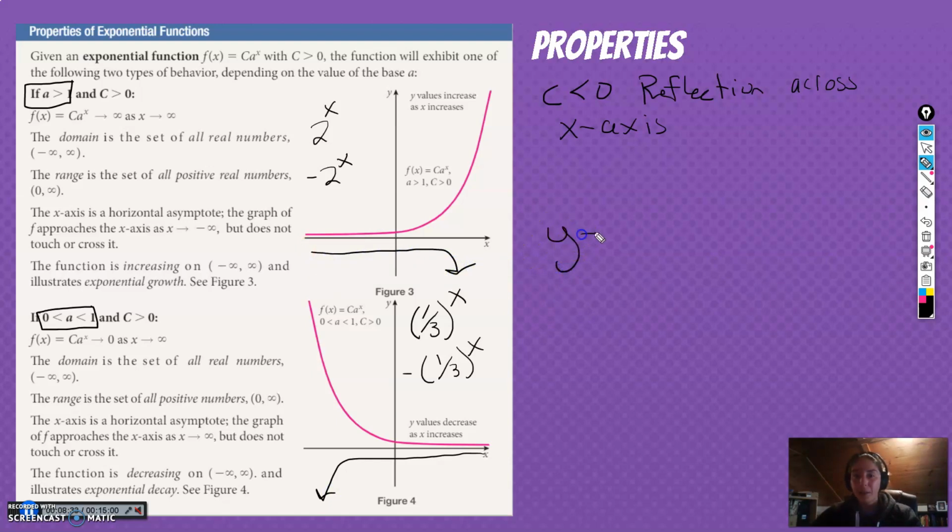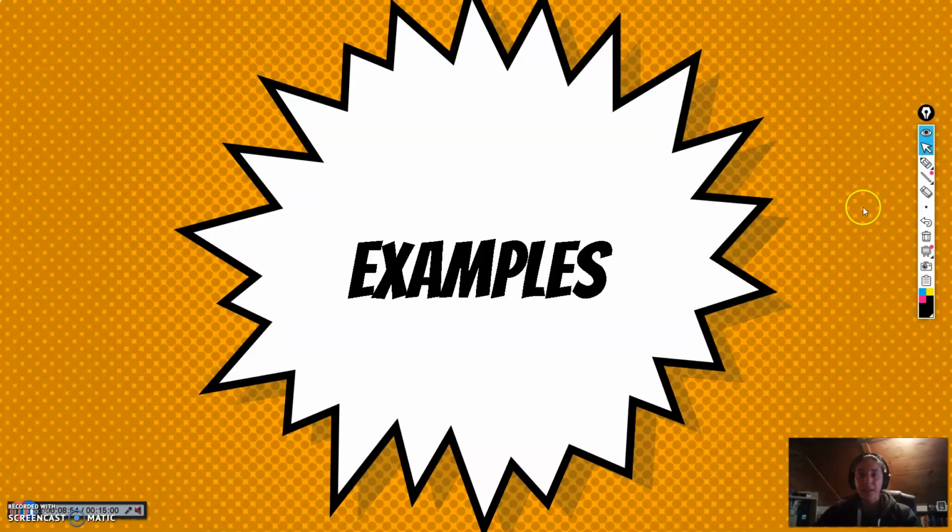Alright, and what about the ever so infamous y-intercept? All you do is plug in 0 for x. That's always, right? If you want to find the y-intercept of anything, anytime, always in math, just plug in 0 for x. So that's all you have to do. Alright, let's now look at some examples.